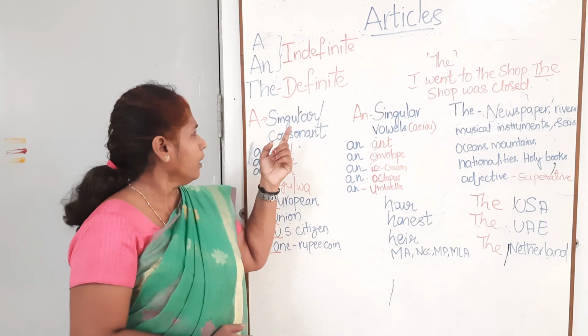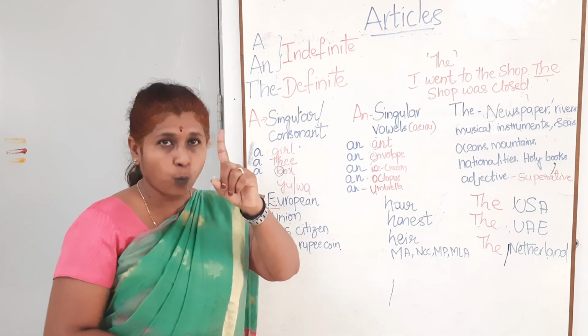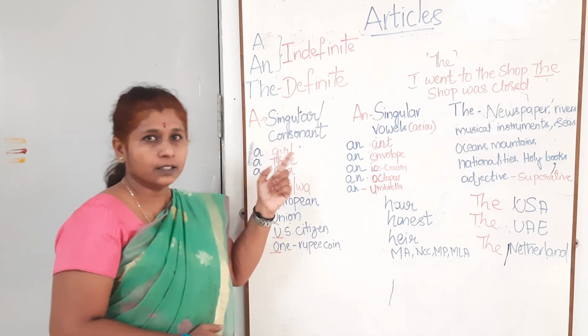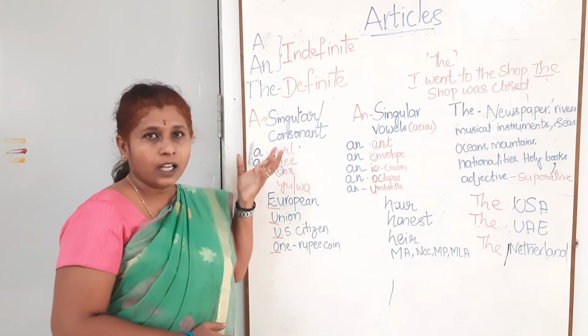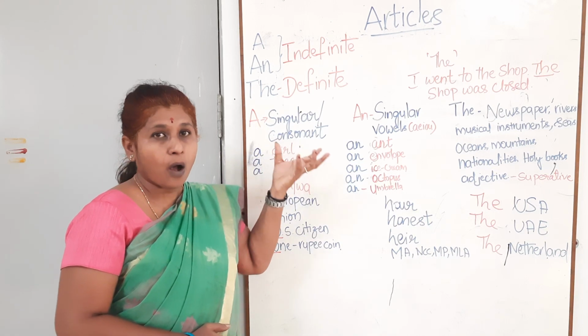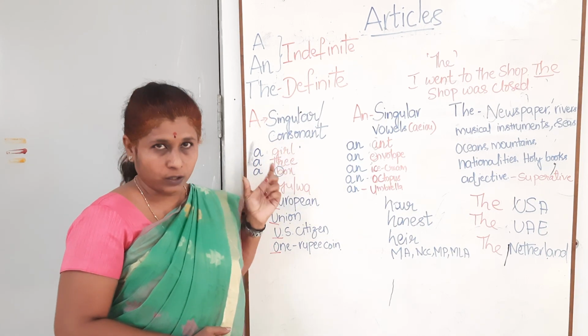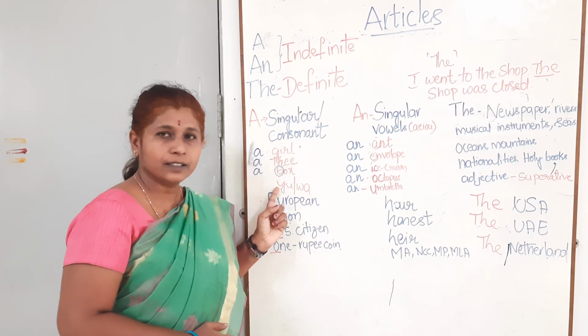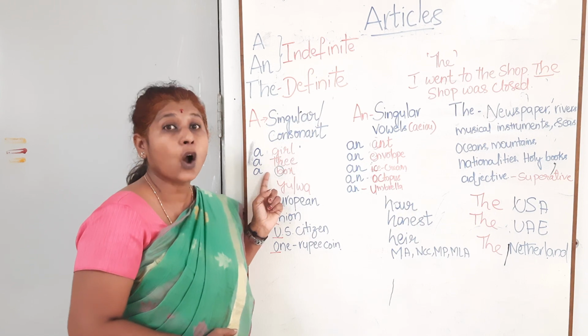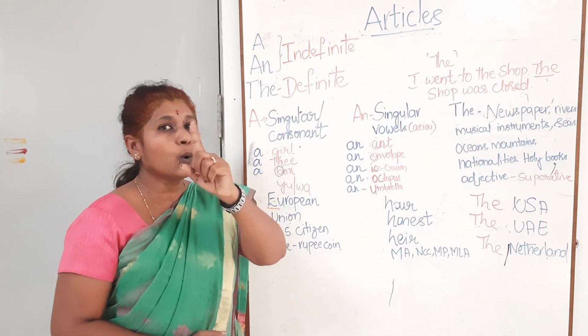Singular means one. So a girl, a bench, a boy, a building, a camera, a guava, a park. Here you can see all these begin with a consonant sound and they are singular.